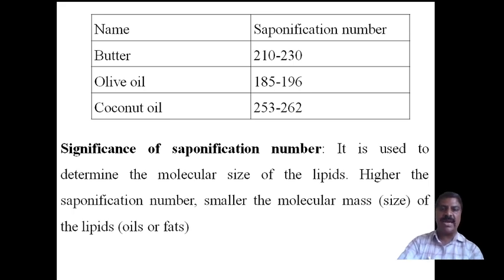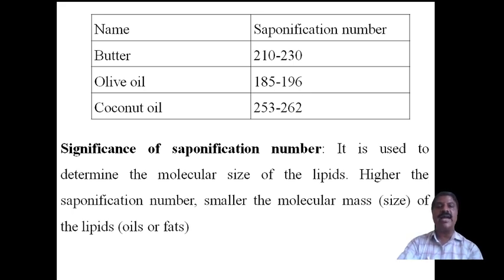Some small quantity will be changing. Therefore, we say that 210 to 230 milligrams of KOH are required to saponify one gram of butter, and that is called its saponification number. Olive oil has 185 to 196 milligrams of KOH required to complete the saponification.